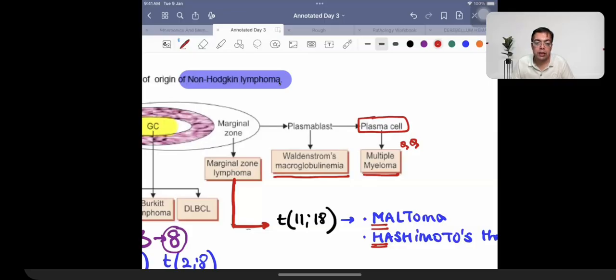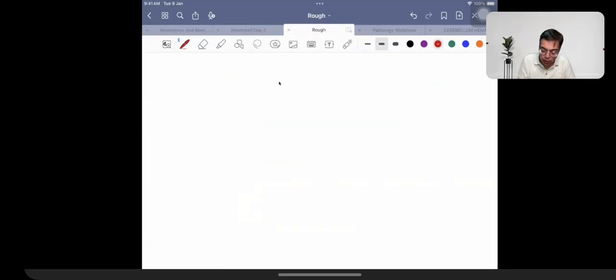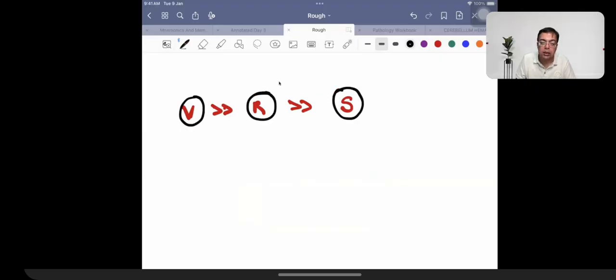Lytic lesions are most commonly seen in the skull, most commonly you're going to be having the involvement of, this should be remembered, right? Most commonly you're going to be having the involvement of the vertebral column, then you're going to be having the involvement of ribs, then you're going to be having the involvement of skull. VRS is a disease of the elderly, right, elderly people take VRS. So VRS: vertebra, then ribs, then skull. Okay, that is what you need to remember.